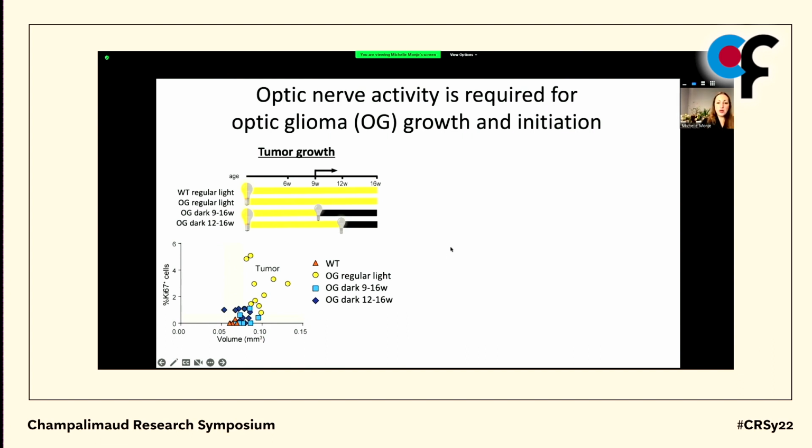So we then wondered, what if we put these mice in darkness to decrease their visual pathway activity prior to the onset of these tumors? Might we actually avoid them entirely?